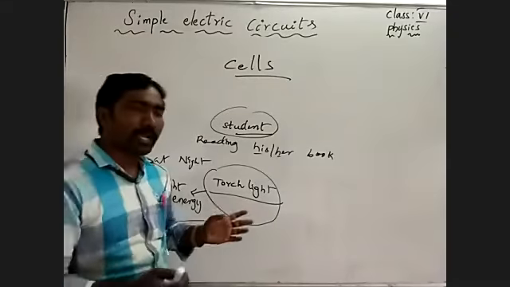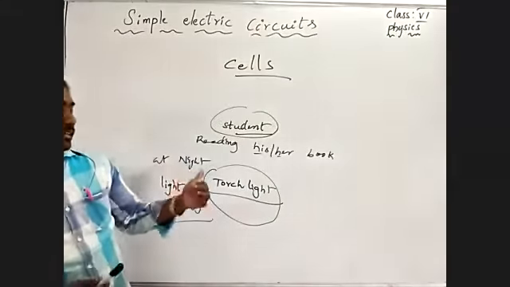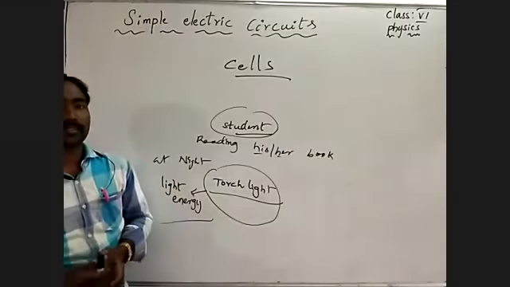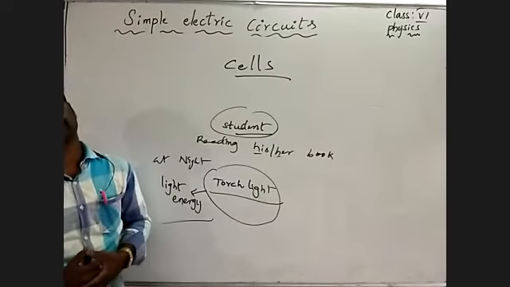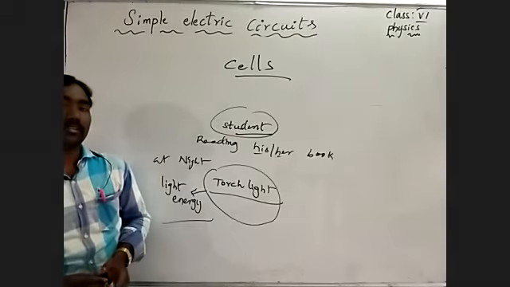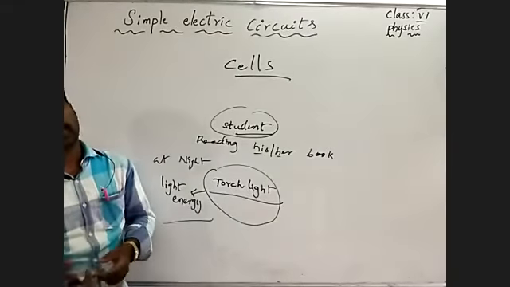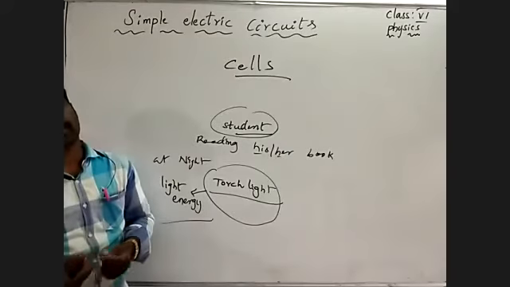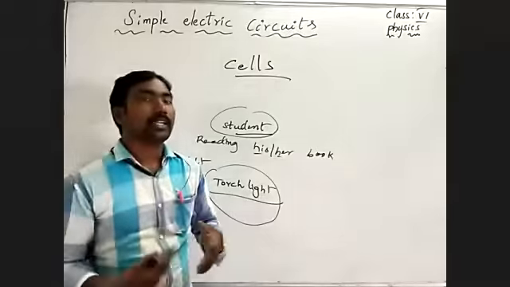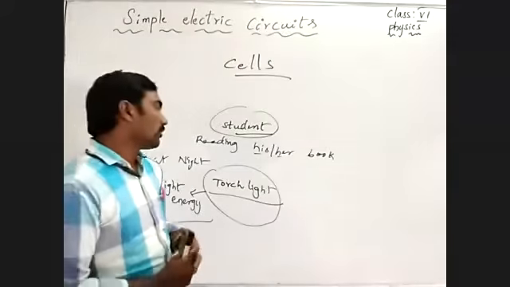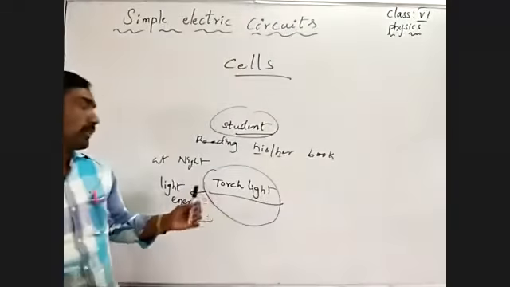Still, the student did not get light. Again, the student opened the back door of the torchlight and replaced the cells in another way. By that, the student got light from the torchlight.